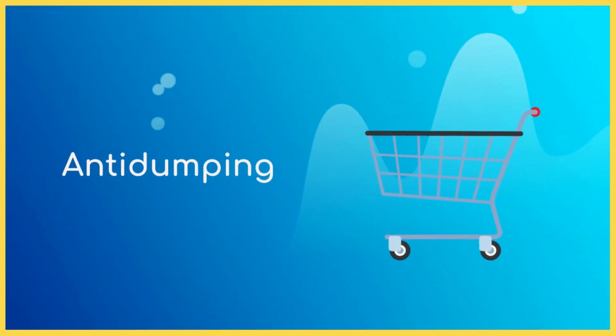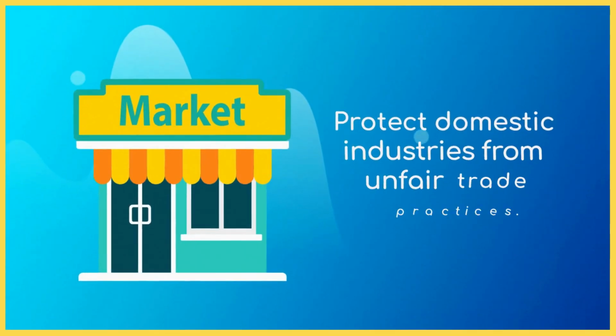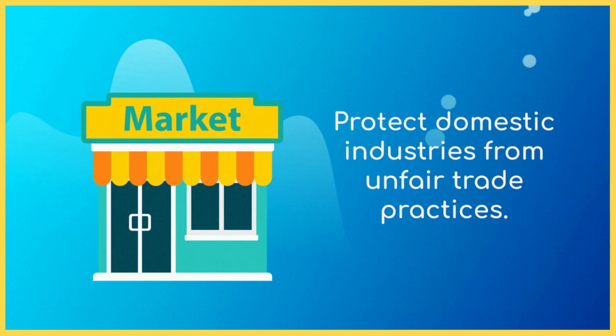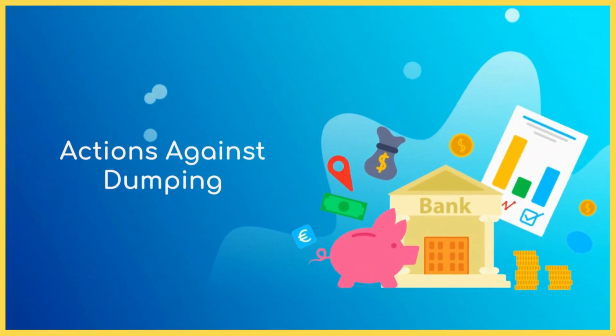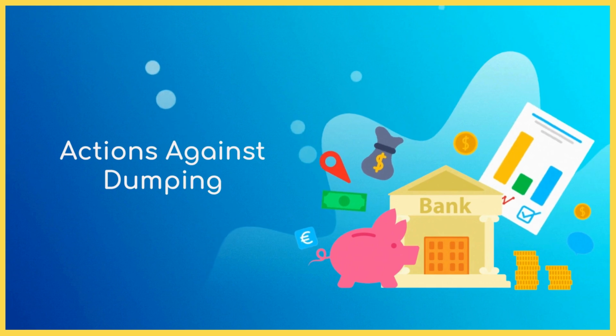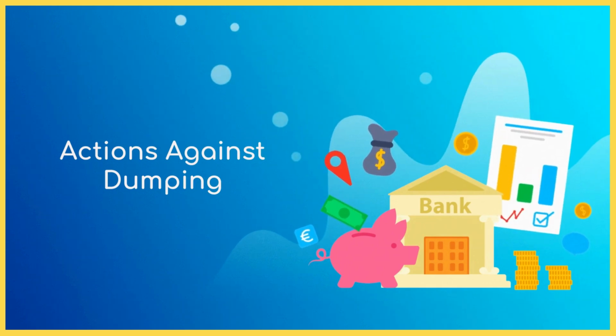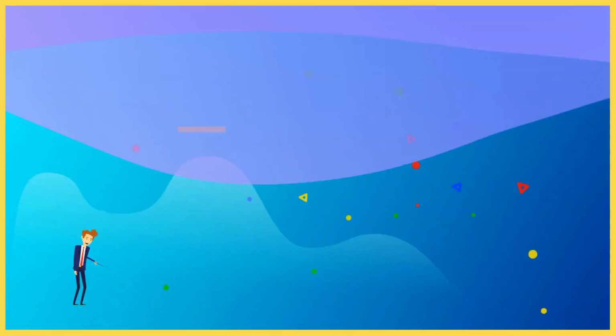What is anti-dumping? It is a legal measure taken by governments to protect their domestic industries from unfair trade practices, such as dumping. When dumping is detected, an anti-dumping tariff can be imposed to offset the price difference and prevent imports from harming the local economy.